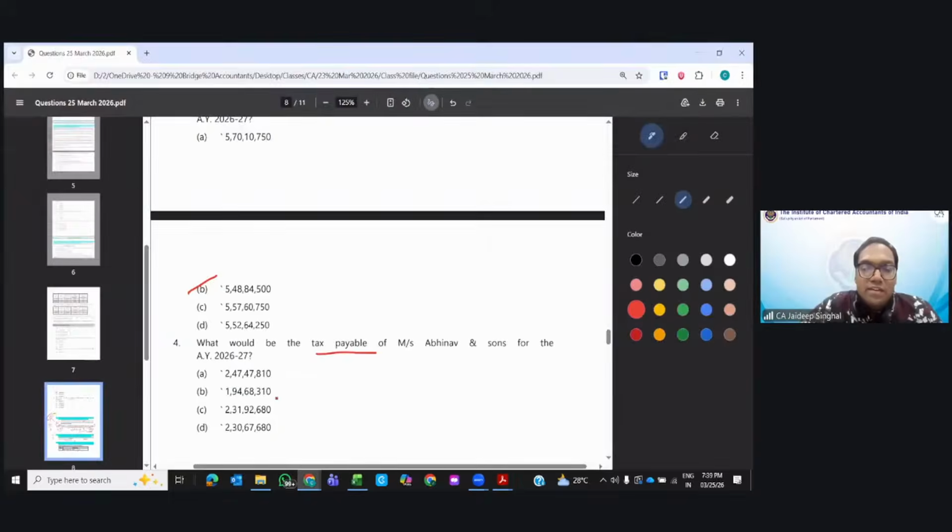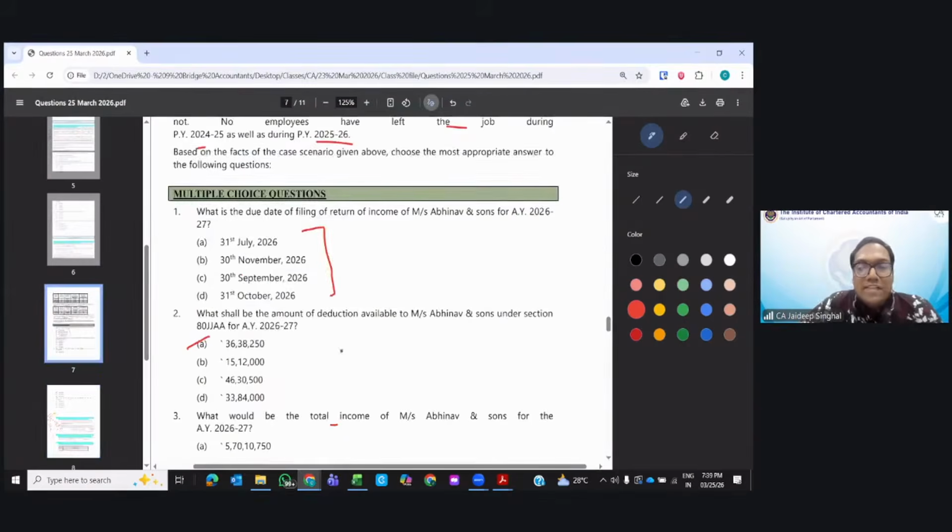Okay, see here. 2 crore 31 lakh 92,680 is also given. Now you will take the answer as C. But there is a problem. Can you see? I have told you. They said, what is the tax payable? What is the tax payable?